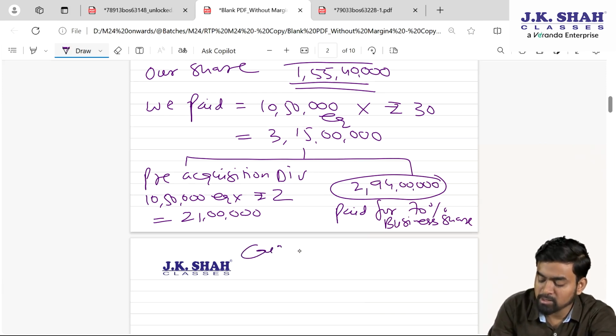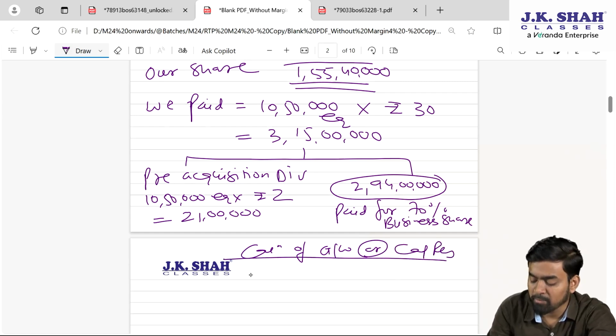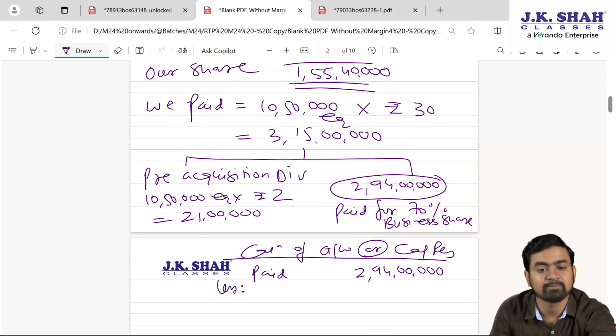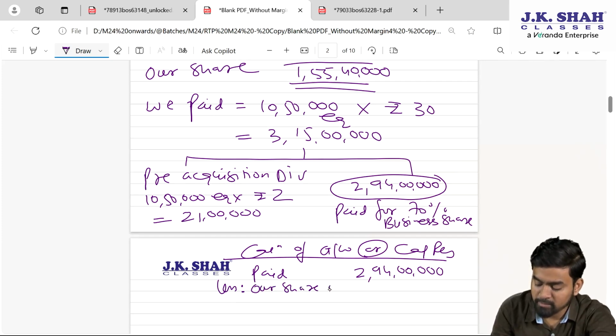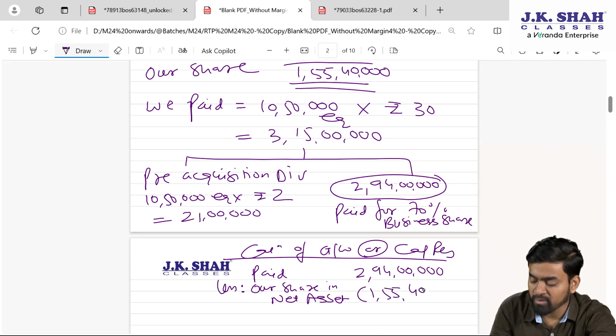So calculation of goodwill or capital reserve, my dear students, we paid 2 crore 94 lakhs for the business, less our share in net asset, 1 crore 55 lakh 40,000.